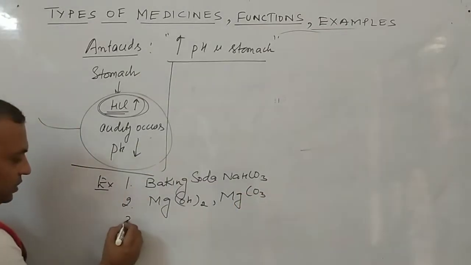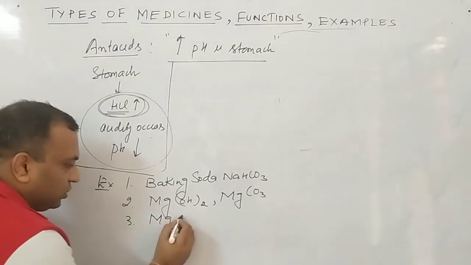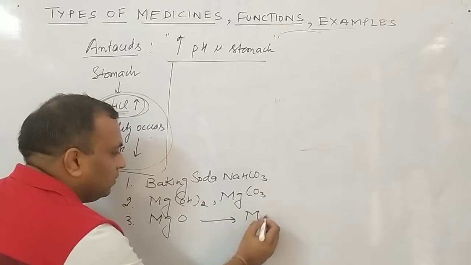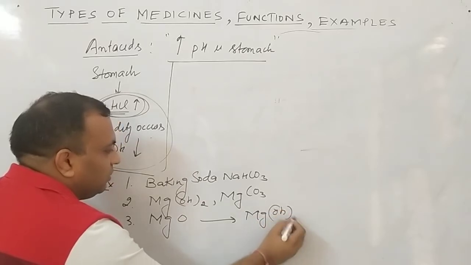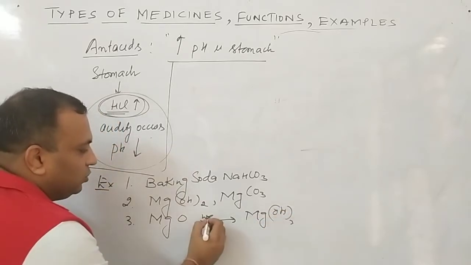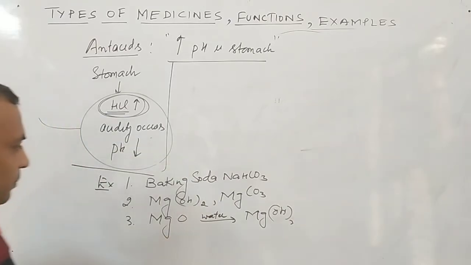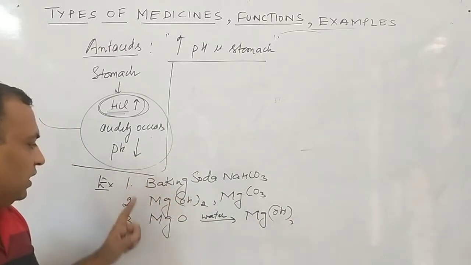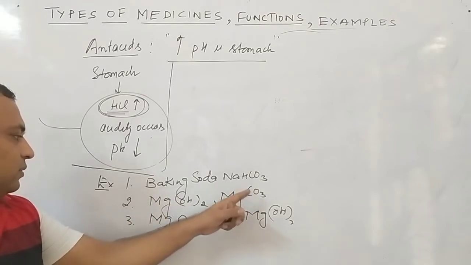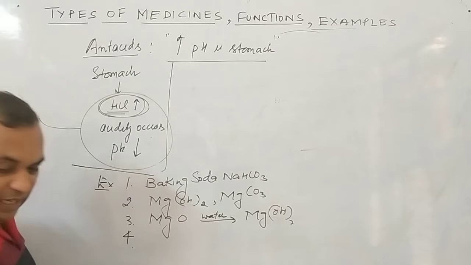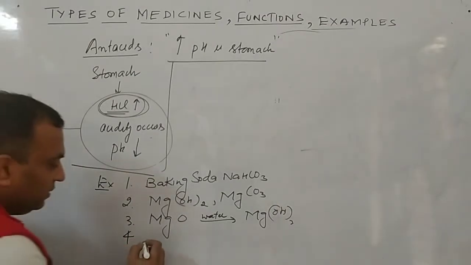Next, sometimes magnesium oxide is also used. Why? Because magnesium oxide converts into magnesium hydroxide in the presence of water. That is the reason.